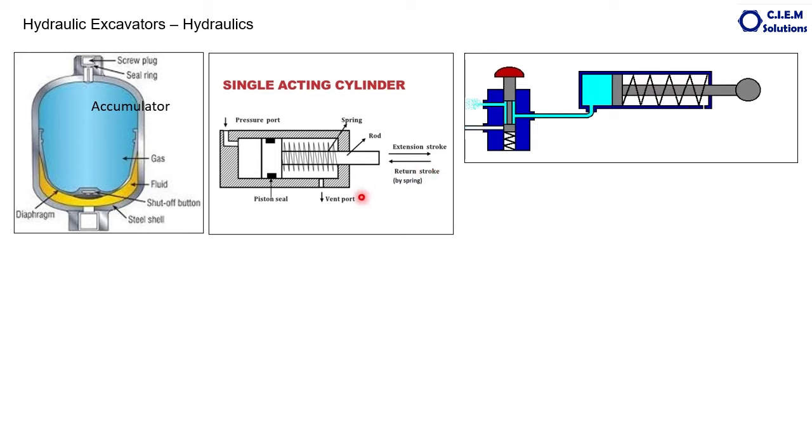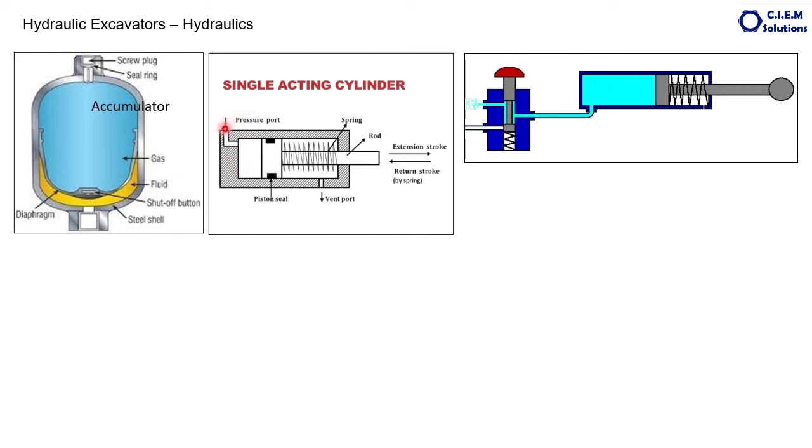This is the single acting cylinder, which means it moves only in one direction with the pressure. To return back, no hydraulic pressure is required. It will come back on its own spring pressure. Clear examples are the jacks used in industry and automobiles. We pump the jack only during the rising, but when we release the pressure, the jack's piston comes back automatically. So this is the single acting cylinder.